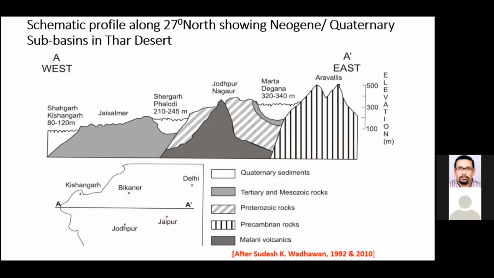And further west of this Jaisalmer basin, we have the Indus River, which is again 10 to 20 meters above mean sea level. That is a further subsided block, and it has been hosting the river itself, and the river is not able to come out of this trough. So this is a very important inference as far as the basin architecture of the Thar Desert is concerned.